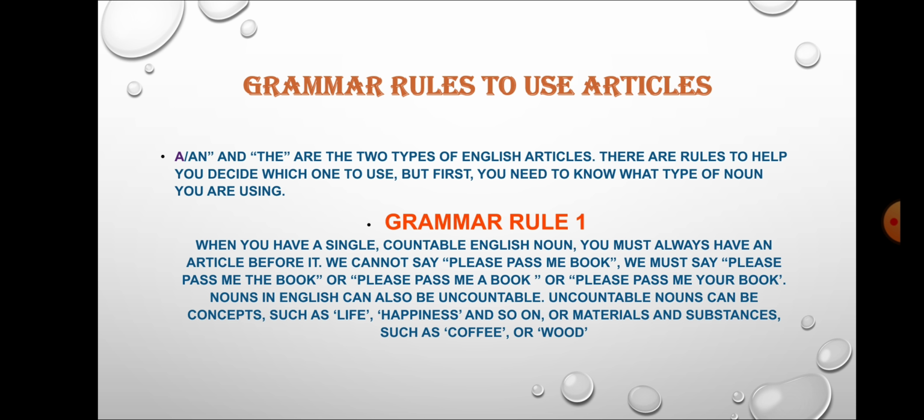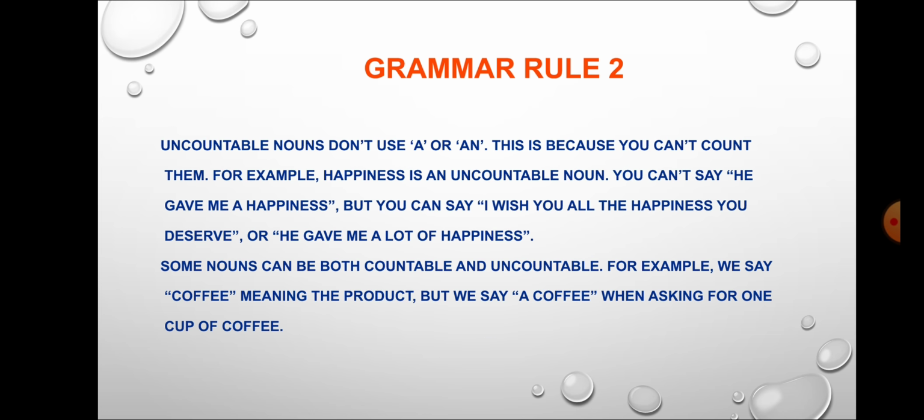Nouns in English can also be uncountable. Uncountable nouns can be concepts such as life, happiness and so on, or materials and substances such as coffee or wood. So this grammar rule number 2 is related with uncountable nouns. Uncountable nouns don't use a or an. It means they don't take an article. This is because you can't count them.